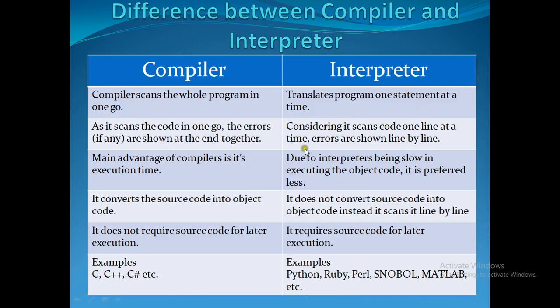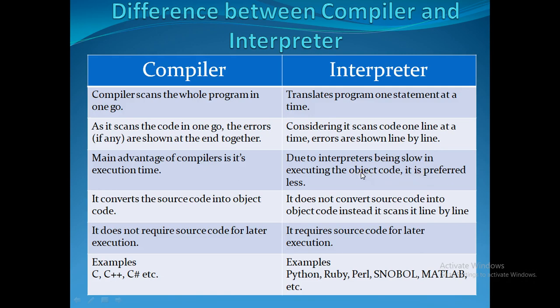Likewise, the main advantage of a compiler is its execution time. It takes the entire program for calculations, verifications, error-free checking, everything, and it takes that execution time to compile the entire program. Interpreters are slow because they do line by line execution. So it is slow in executing the object code, and it is preferred less.